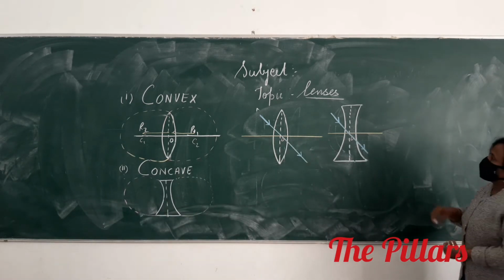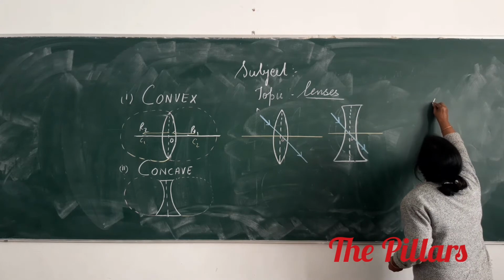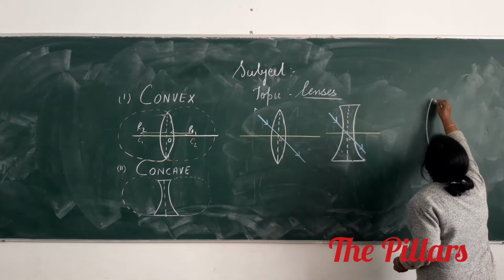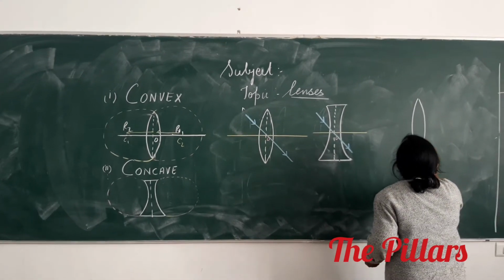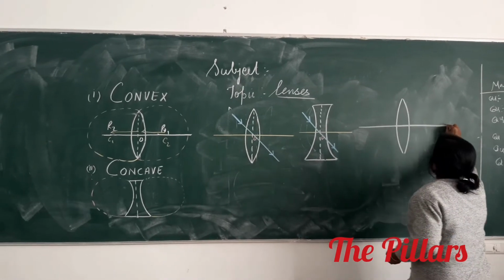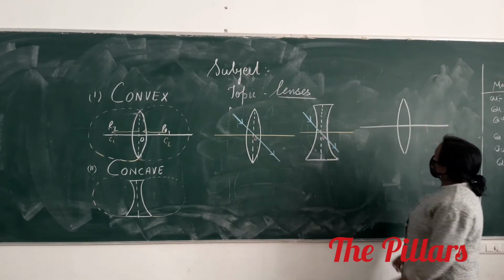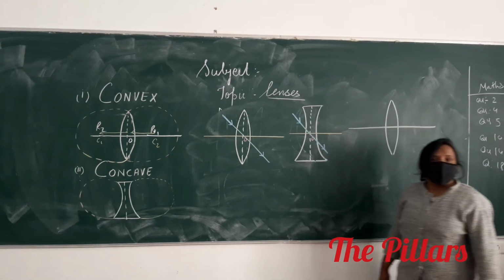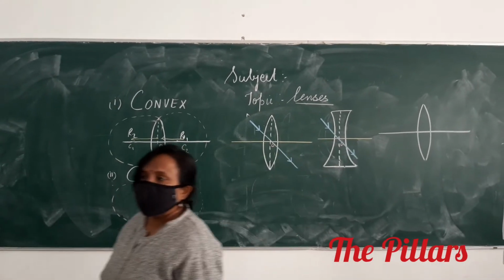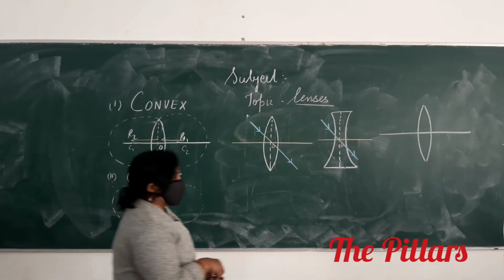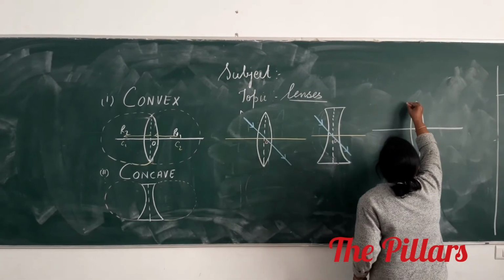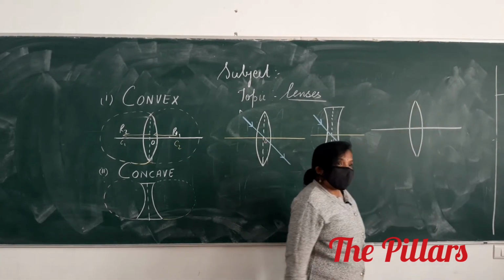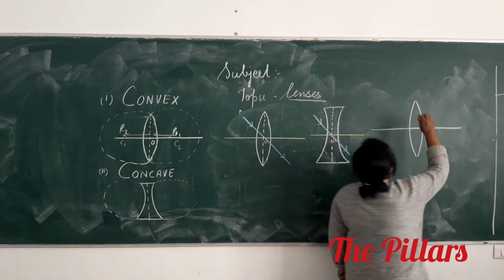For a thick lens, how do you define it? The middle point of the lateral displacement of the emergent ray.